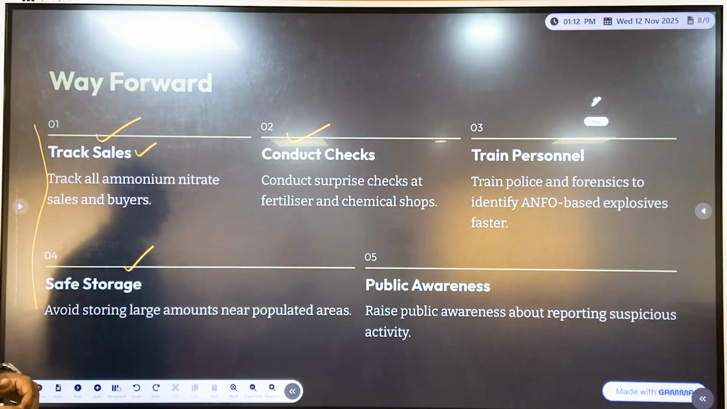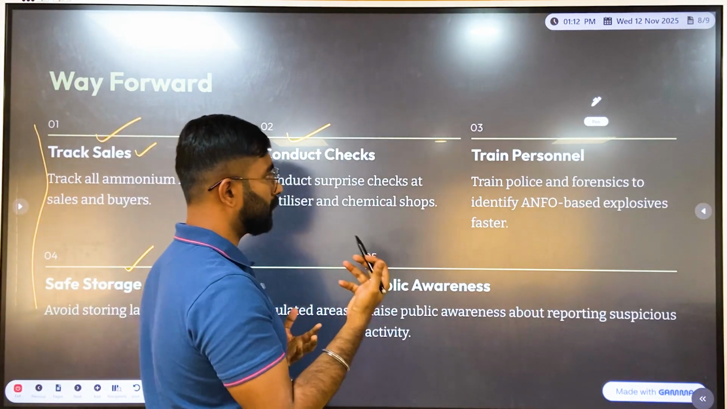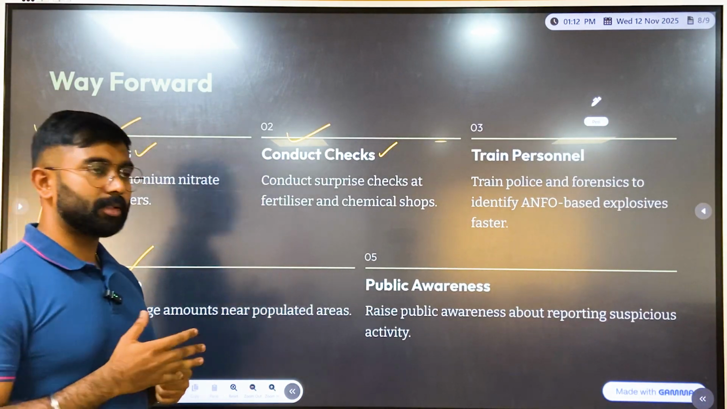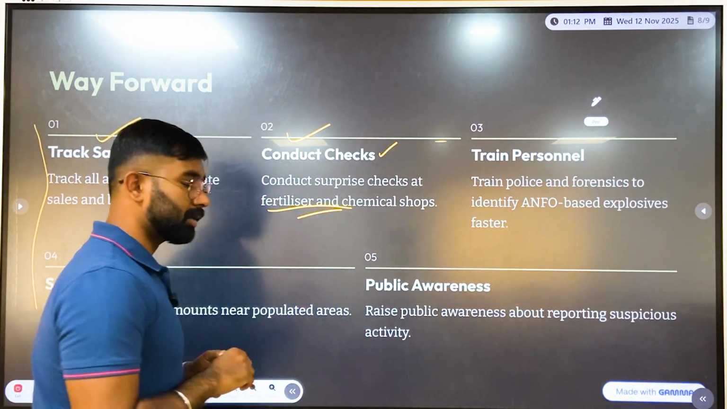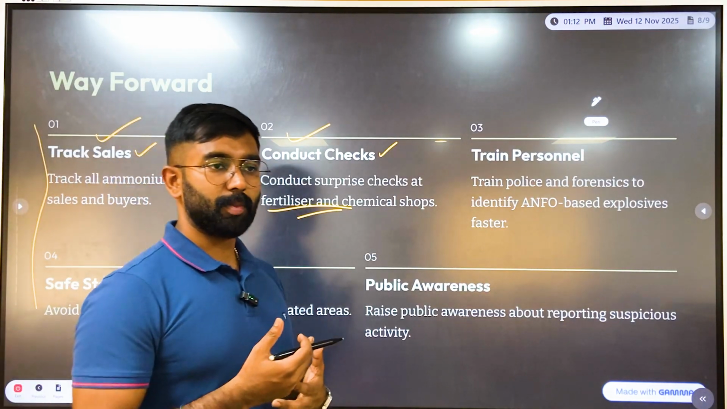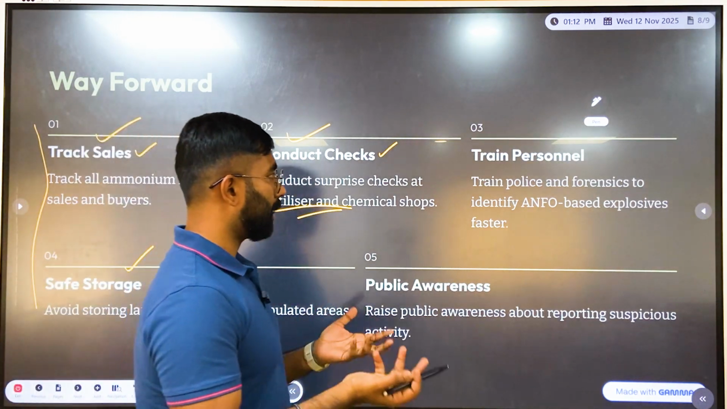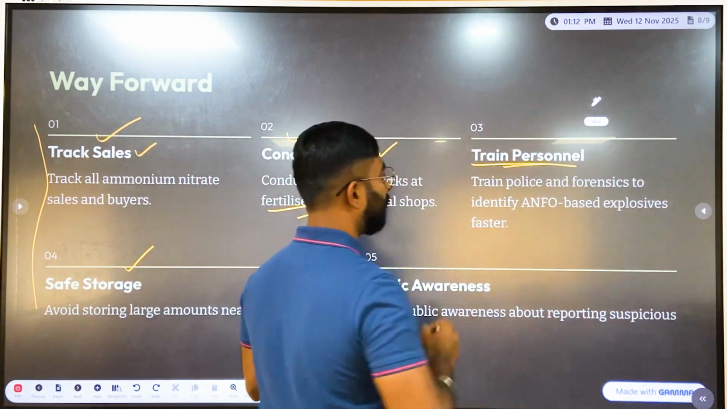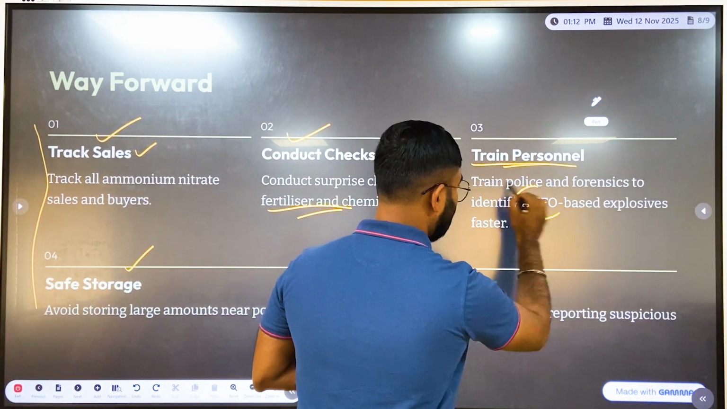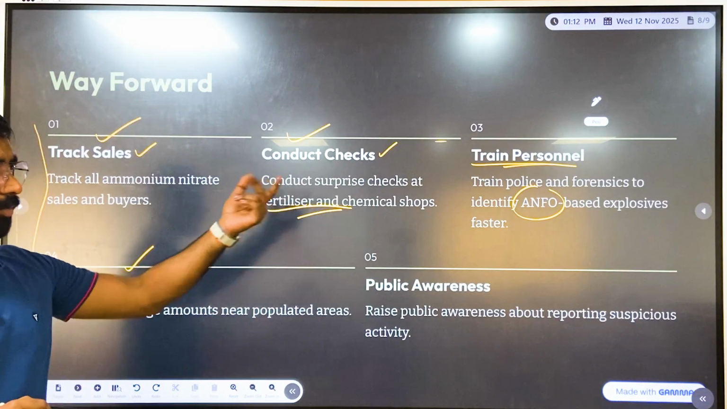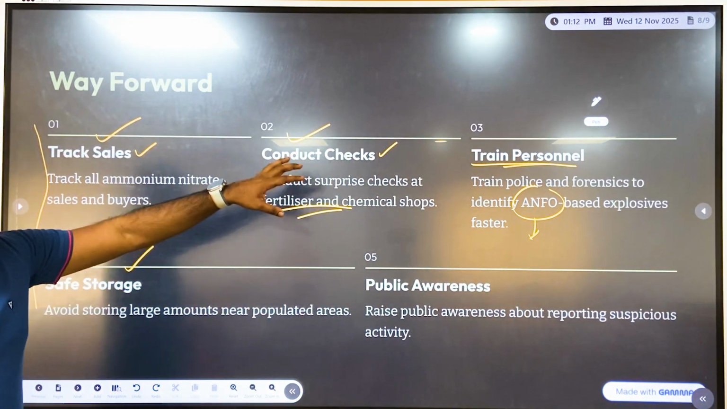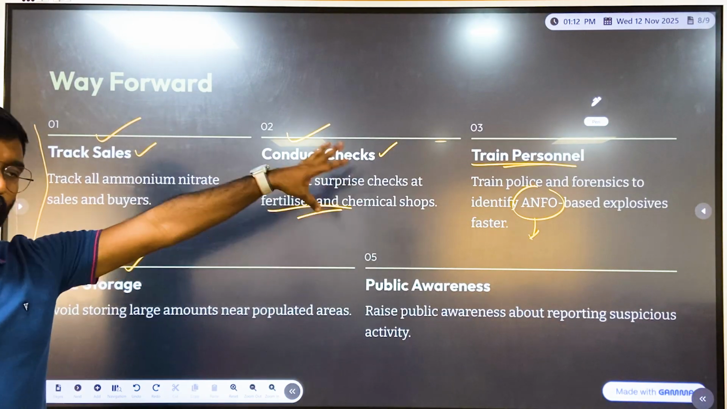First is to track sales of ammonium nitrate: where it goes, who is using it and what quantity. Next is to conduct regular checks, especially surprise checks at various fertilizer units and even chemical shops, and conduct frequent audits with respect to how much they have procured, how much they have sold, and to whom they are selling. And then also train the personnel, especially the forensic department and the police, to identify ANFO based explosives faster, because ANFO is easily accessible and easily usable by terrorists, right? So training personnel to detect that is also very important.